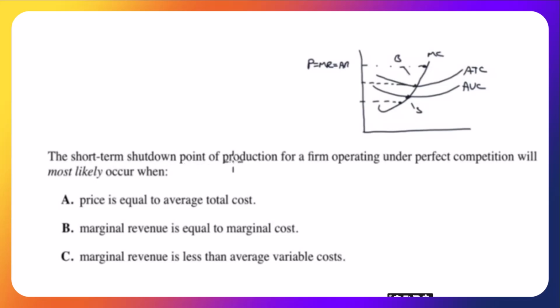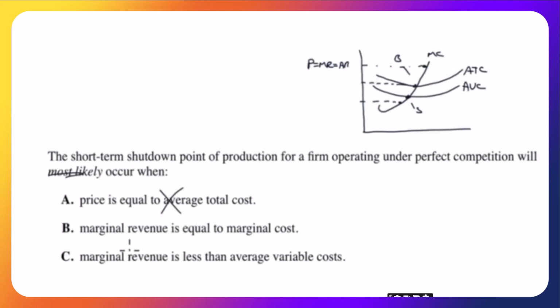The short-term shutdown point of production, look at that. For a firm operating under perfect competition, it will most likely occur when price is equal to average total cost. No, that is up here. We said that that is the break-even point. We can get rid of that one.